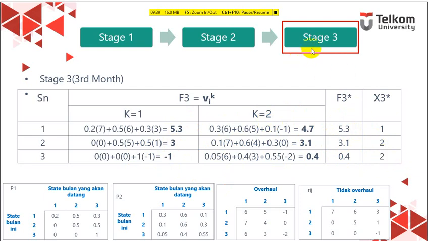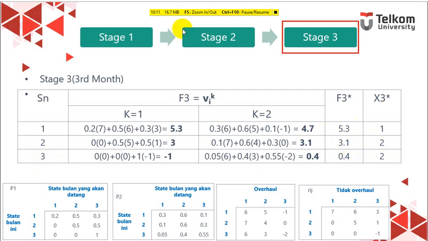So it means that in stage 3, when our machine condition is 1, not overhaul, and your revenue will be 5.3. If your machine condition is 2, doing overhaul, and your revenue will be 3.1. And if your machine condition is 3, doing overhaul, and your revenue will be 0.4. Okay, so we can see here.